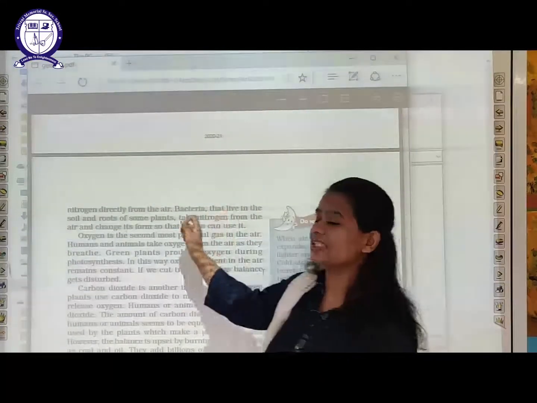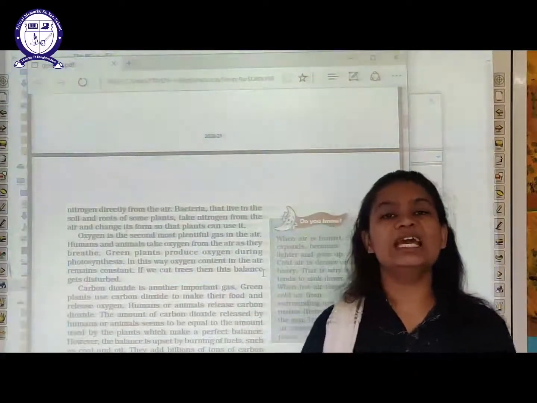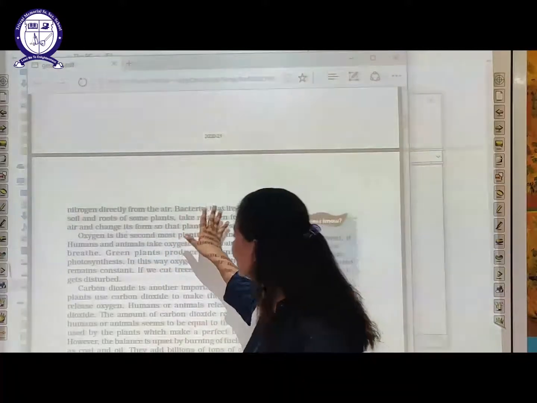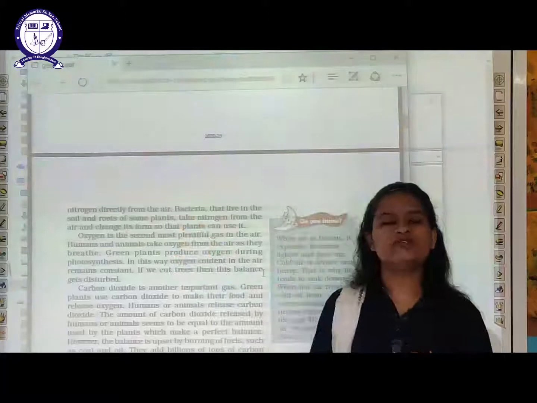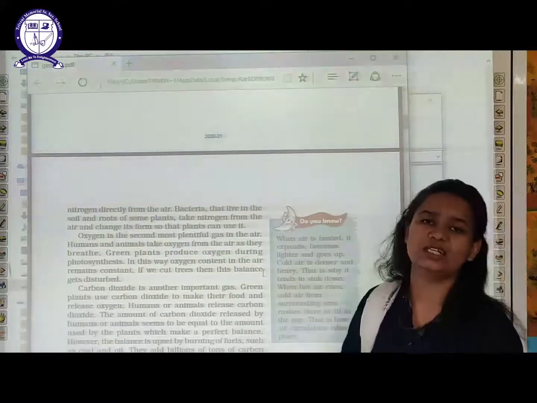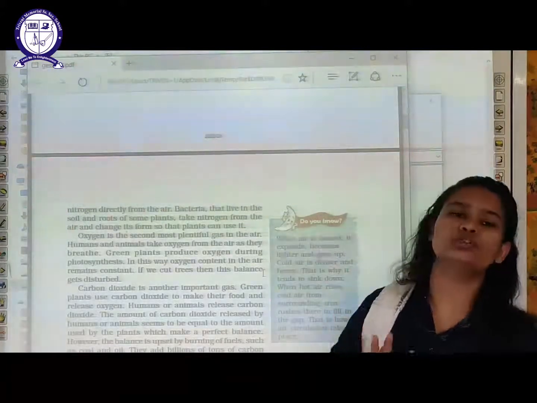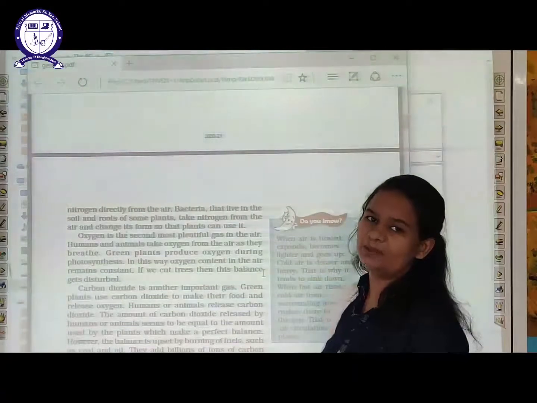But plants cannot consume nitrogen directly from the air. The bacteria that live in the soil and the roots of the plant first change the nitrogen present in the atmosphere and then it is used for making food or for other purposes.